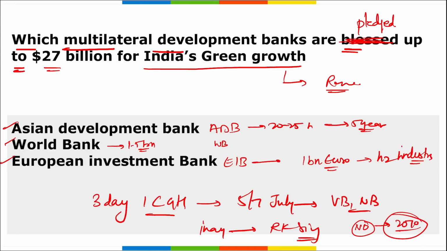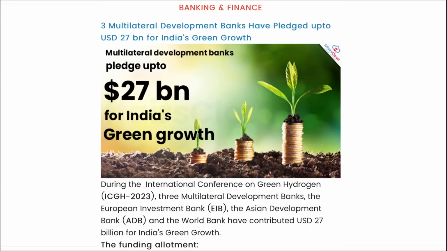Also remember, India ranked 4th globally in terms of renewable energy capacity, right? What is the rank of India in terms of renewable energy capacity globally? So the rank of India is 4th. Correct? Then with the launch of this National Green Hydrogen Mission, the government of India showcased its dedication to increasing the production and use of green hydrogen in India, so that more and more people and more countries can also participate.